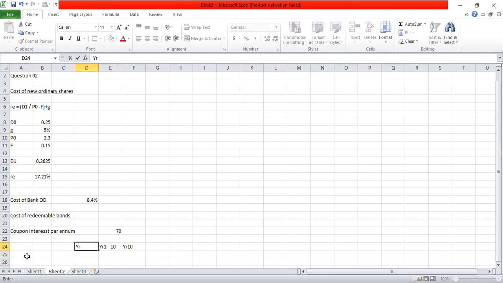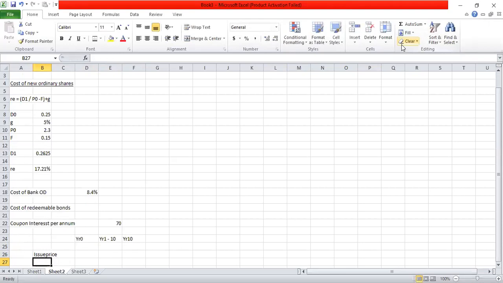And year 0 is the issue price. So I can put the cash flows, issue value. So issue price, this is the price at which bonds are issued. So that is the cash inflow for the issuing company. Bonds are issued at 915. And then coupon interest.